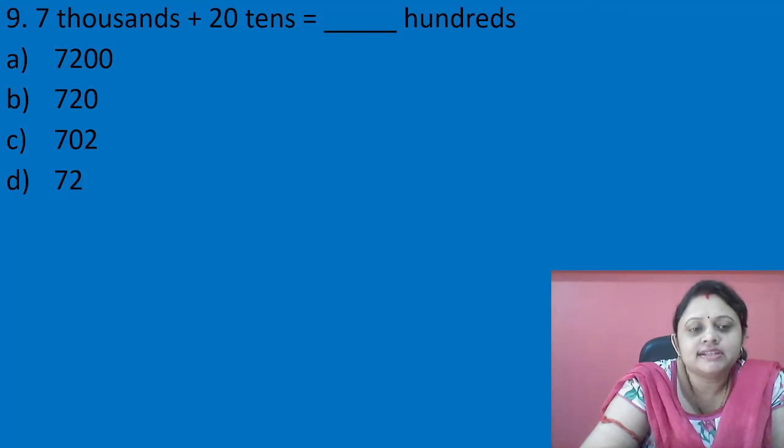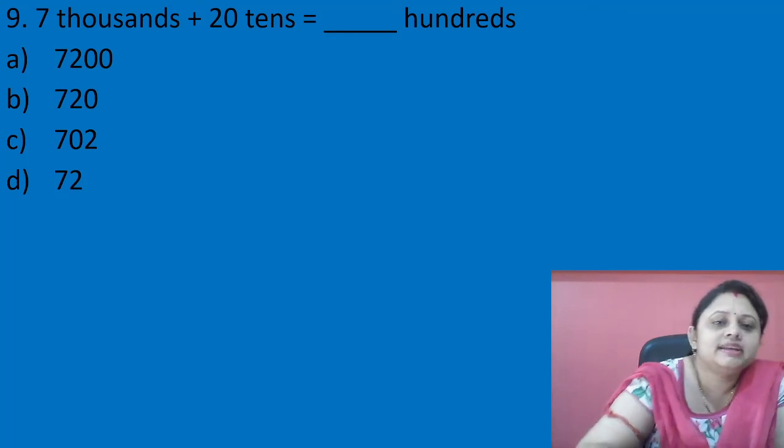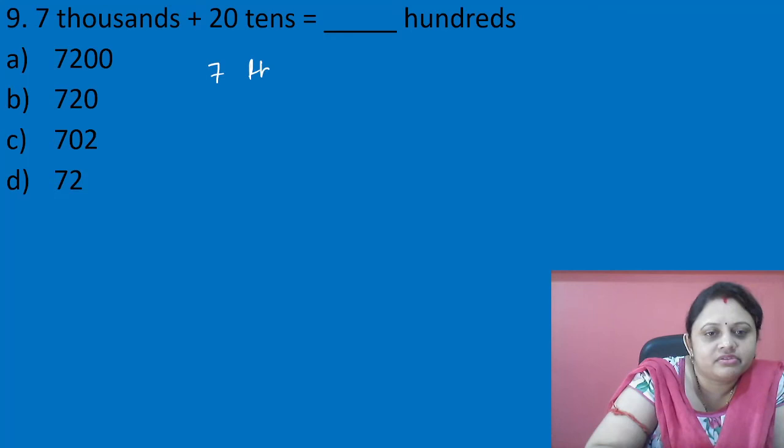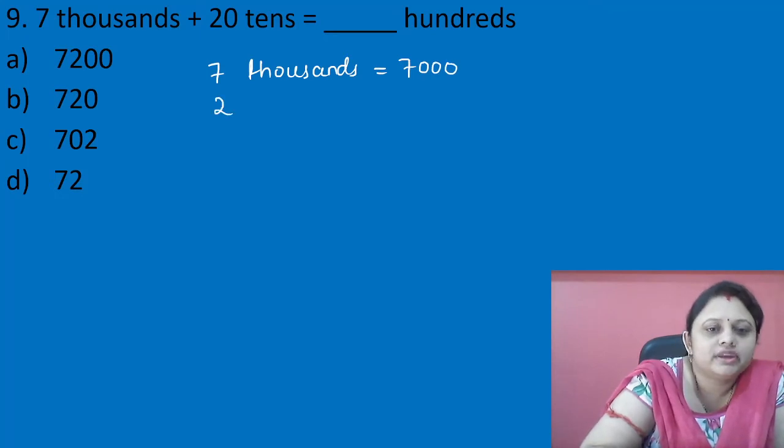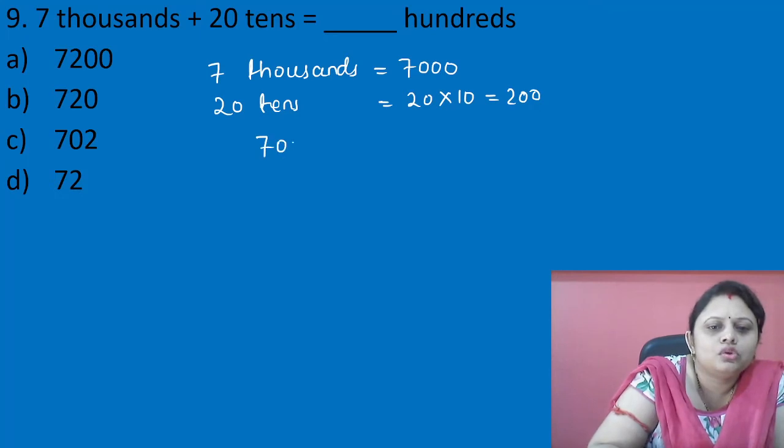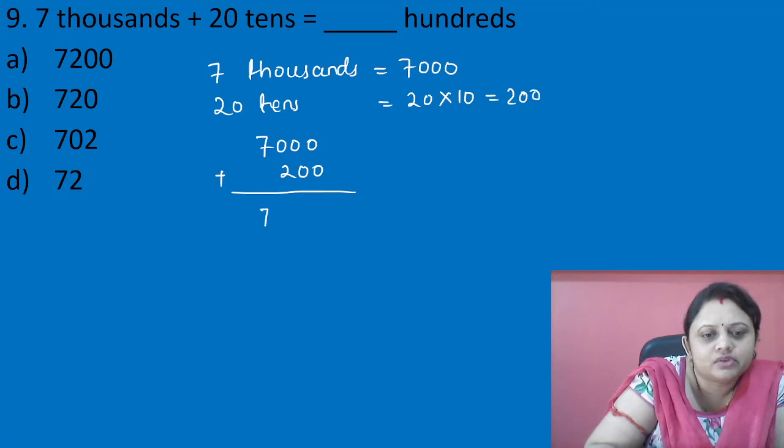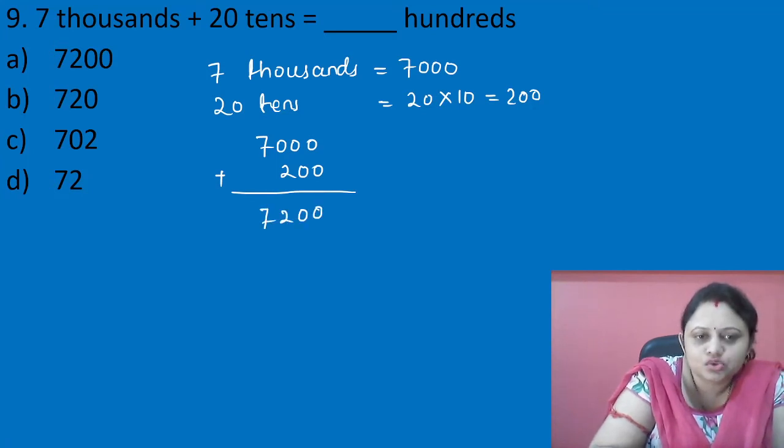7 thousands plus 20 tens equal to dash hundreds. Okay, 7 thousands is equal to 7,000. 20 tens is equal to 20 into 10, that is equal to 200. So 7,000 plus 200 is equal to 7,200. So what is asked? Dash hundreds means how many hundreds are there.